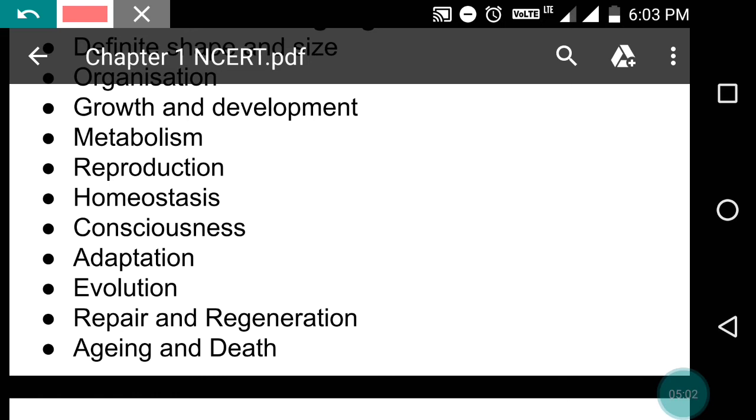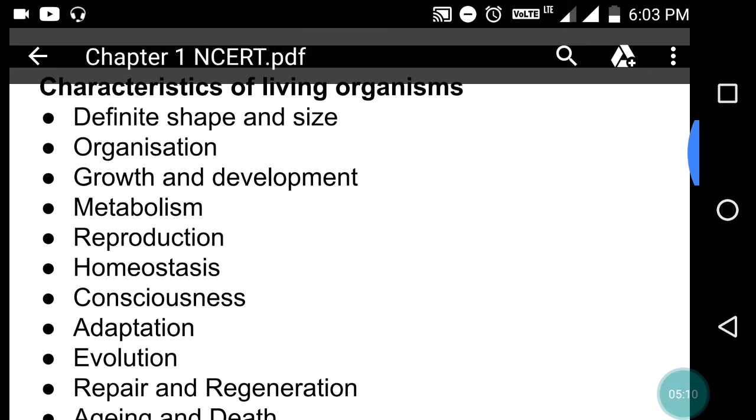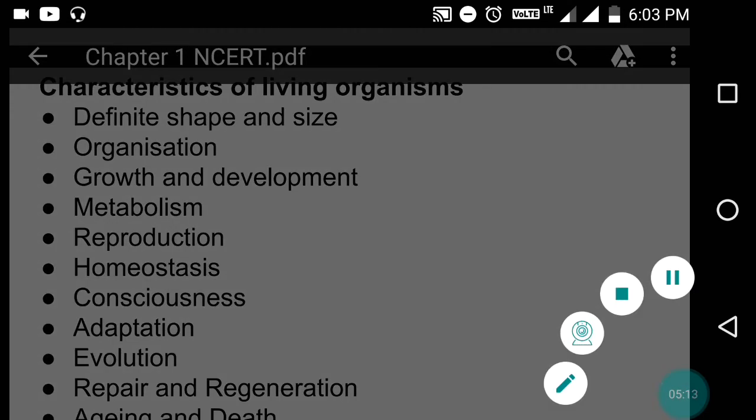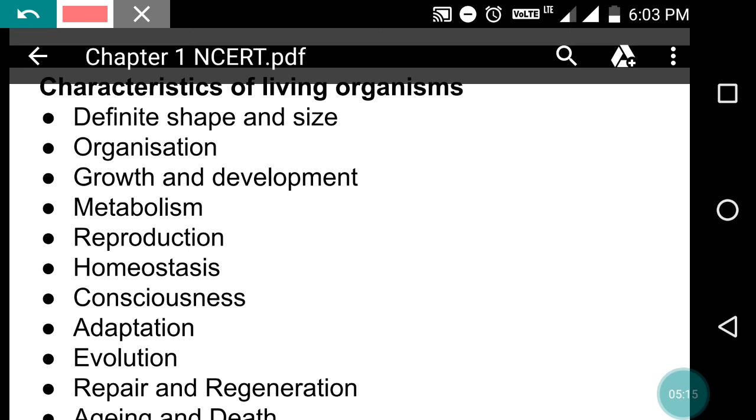Now, the second point is organization. What do you mean by organization? Suppose our body is an organism, and it is made up of different organ systems. Organ systems are made up of organs, organs are made up of tissues, and tissues are made up of cells.